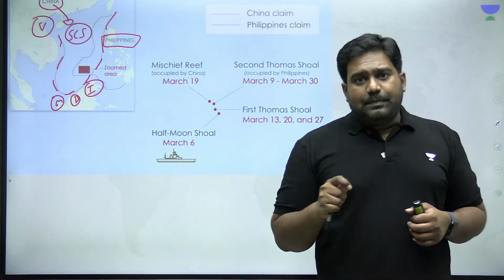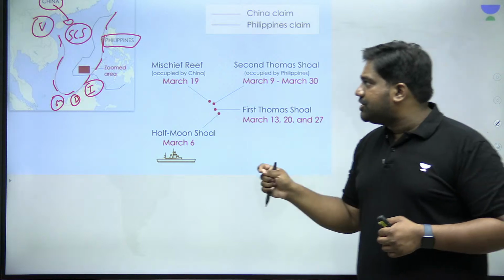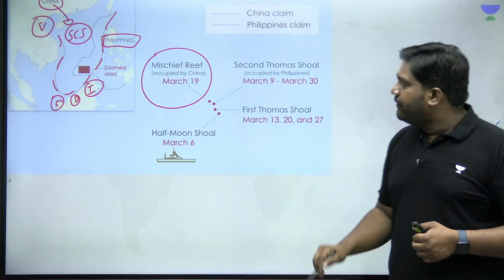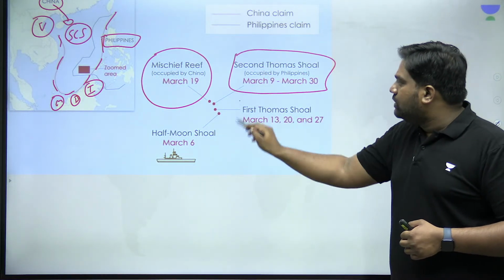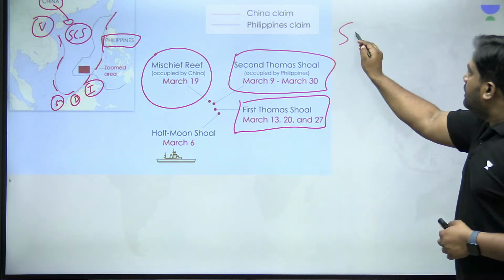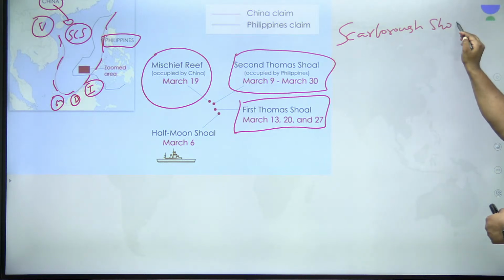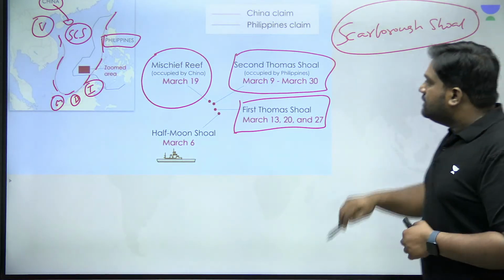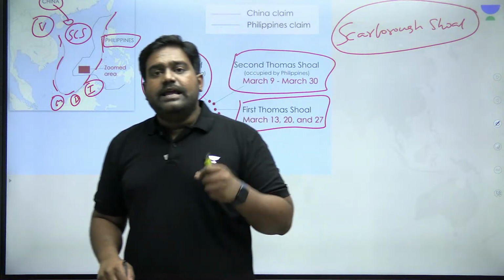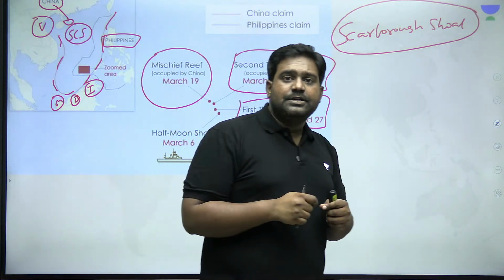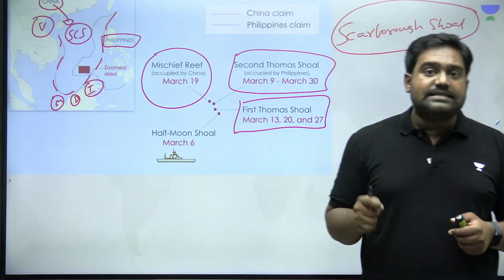So China and the Philippines have disputes at multiple locations, including Mischief Reef, the Second Thomas Shoal, the First Thomas Shoal, and also the Scarborough Shoal. These are important locations that you have to remember. These are some of the disputed reefs and shoals between China and the Philippines. And China has gotten very aggressive against the Philippines.